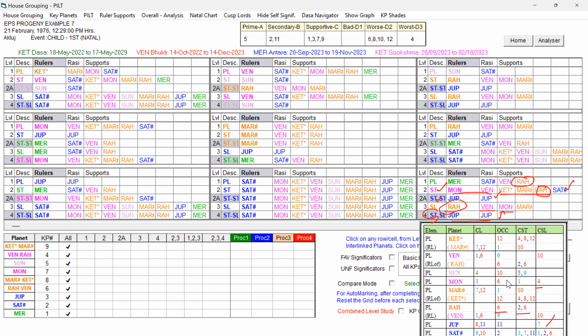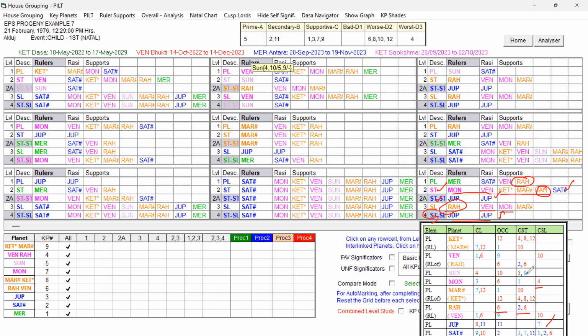That you have to keep in mind. Now, what does it indicate? Destiny planet: Mercury is in the star and sub of a planet. It is indicating definitely some weakness, further supported by the unfavorable key planet. But the 2A level planet and last level planet Jupiter is favoring, and that too in its own sign. So that way, it indicates supportive signification, but with a strong delay and obstacle. So it is indicating strong weakness, that is for sure. Some sort of medical treatment is definitely required for the pregnancy.